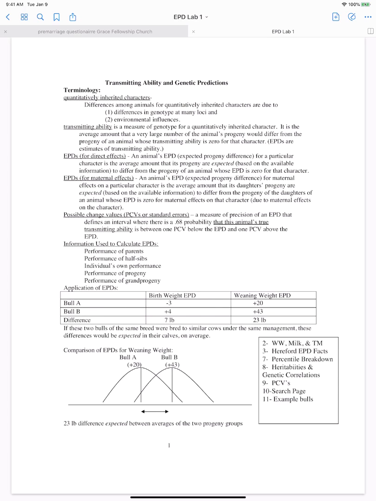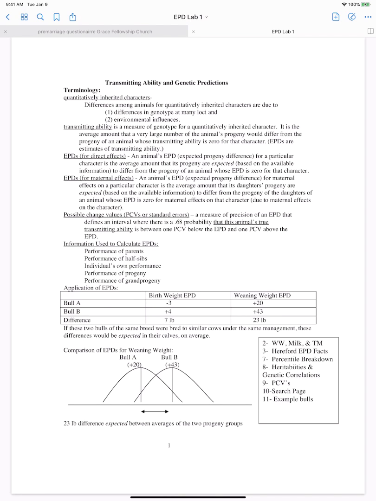Okay, guys, so this week we will be going over transmitting ability and genetic predictions, which is another way of just saying we're going over EPDs and kind of how they work. So, this lab is going to be two labs worth, meaning that we'll have a lab this week over EPDs as well as a lab next week over EPDs. So, this is just kind of the intro, get your feet on the ground, and for those that don't know anything about EPDs.